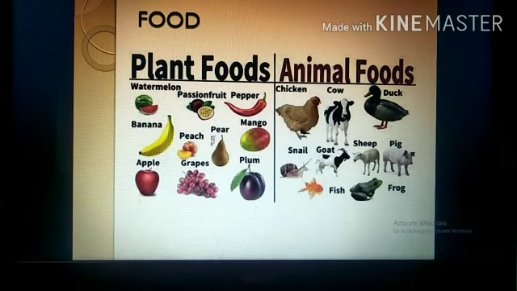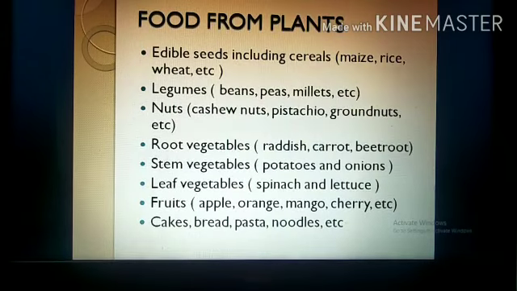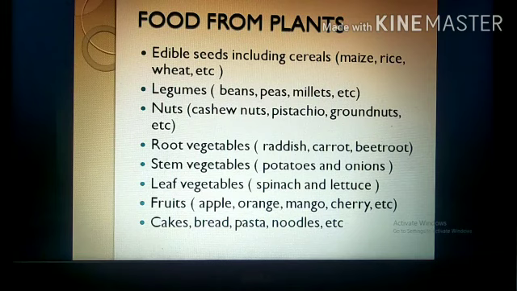Now coming to further details, food from plants. Now what all we eat? Number one, edible seeds. Edible means which can be eaten. Edible seeds including cereals, maize, rice, wheat, and there are many other examples. These all seeds can be eaten as food. Number two, legumes, like we have beans, peas, millets, etc. Number third, nuts. Now we have cashew nuts, pistachio, groundnuts, etc.